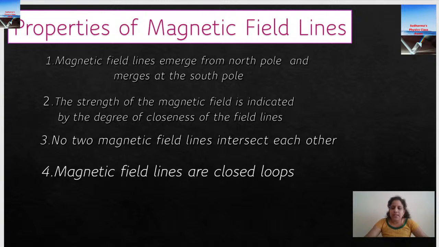When we were plotting the magnetic field lines, we were following the path of the north pole of the compass needle, isn't it? Wherever the compass needle was showing, we were putting a dot with the help of a pencil, right? So if two magnetic field lines are intersecting each other, what happens? At that particular point, there should be two directions for the magnetic field. Is that possible? Can we go in two directions at the same time?